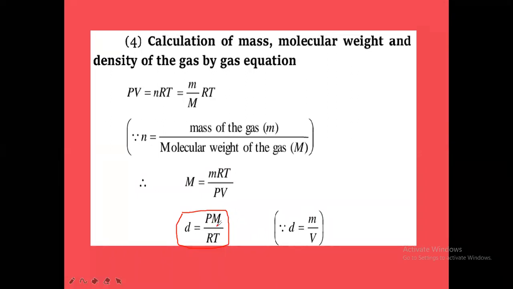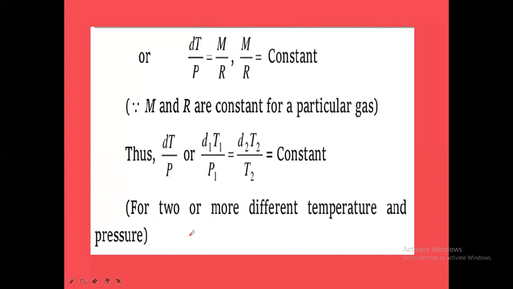P1 M1 by R T1. R1 we don't take. Why? R is the universal gas constant for all gases, it is the same. So P1 M1 by R T1 is equal to, for the second gas, P2 M2 by R T2. Like this we can equate for two gases. If they mention the density of the first gas is equal to the density of the second gas, D1 is equal to D2. That is one concept.